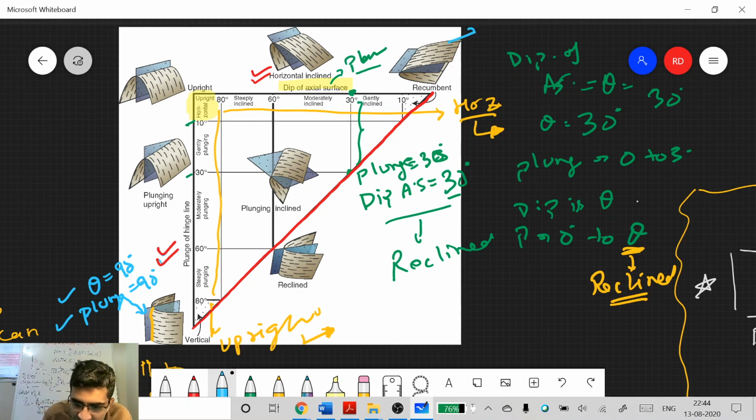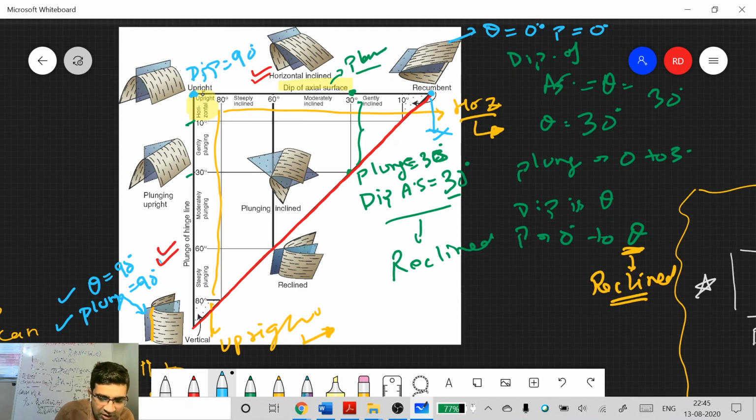Similarly, for this kind of fold, if dip of axial surface is 0, there is only one choice. You see, there is just a single point. You cannot go in this direction. This is not allowed. So plunge has to be equal to 0 degrees. There is no choice in this case. Whereas if your dip of axial surface here is 90 degrees, you have the complete range of choice.